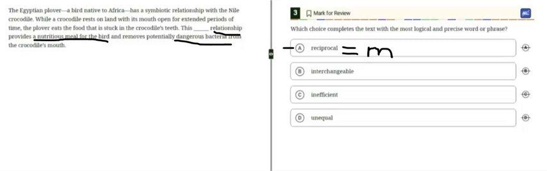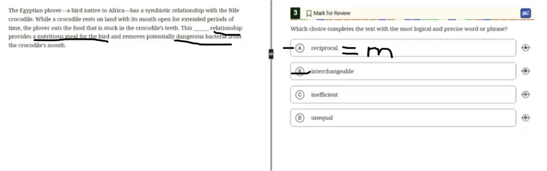Choice B says interchangeable. Interchangeable means two things that can replace each other. But the bird and the crocodile cannot replace each other. They are just benefiting from a mutual relationship. So this doesn't make sense in the passage. We can cross out choice B.